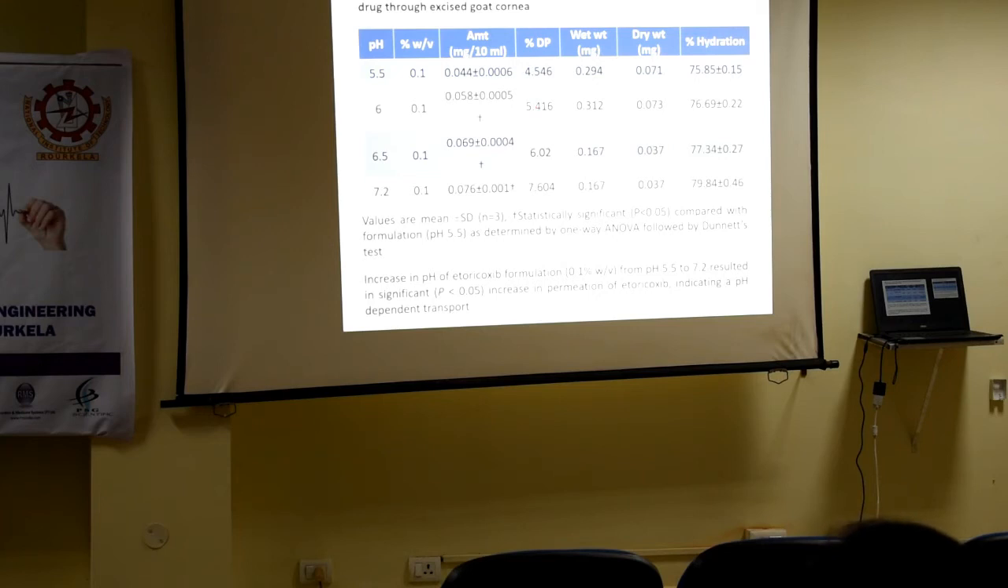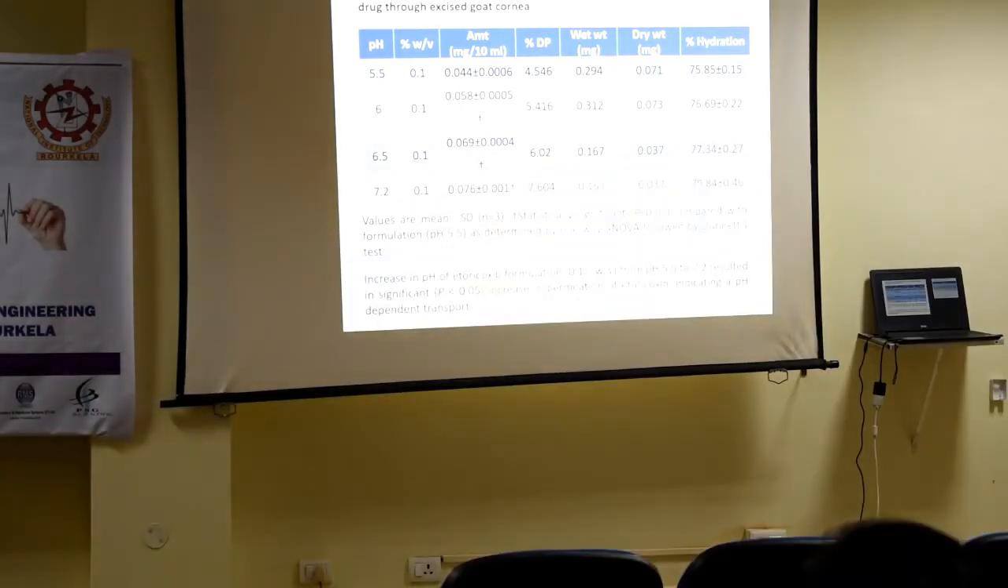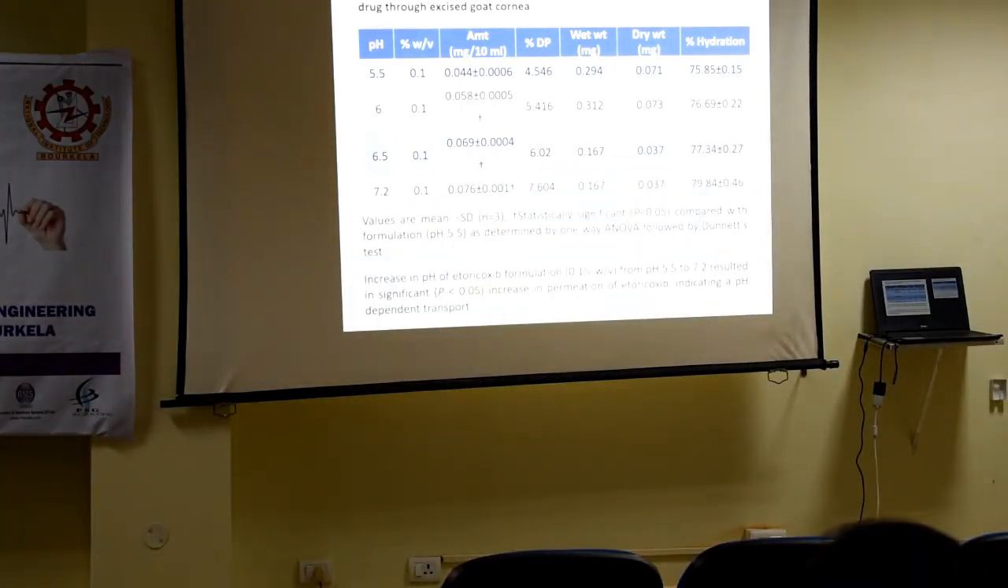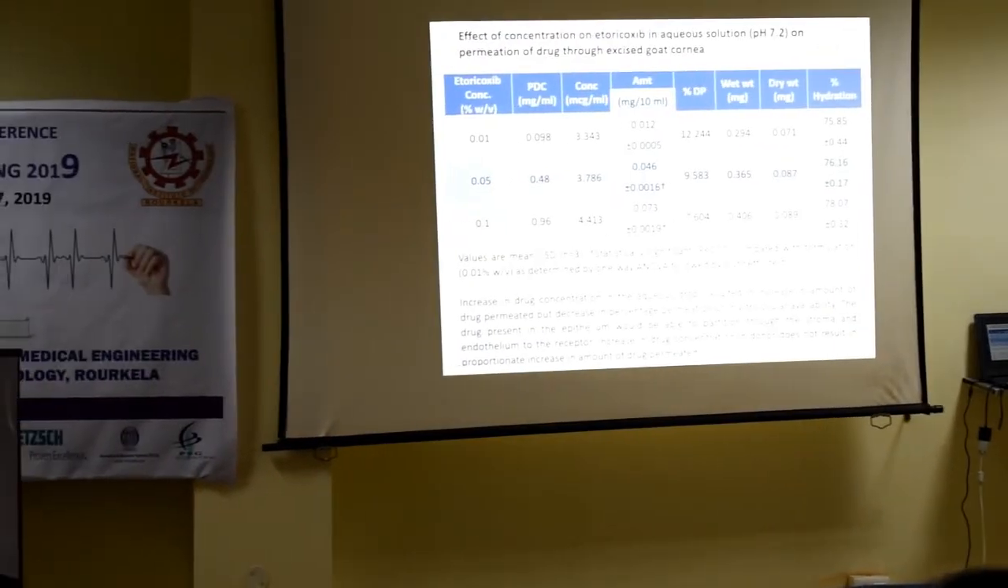And here, increasing the pH of the formulation from 5.5 to 7.2 increases the permeation of the drug. So here you can see 0.04, 0.58, 0.69, 0.76. That means the amount of drug permeated is also increasing. In the same way, this is the concentration of the drug.